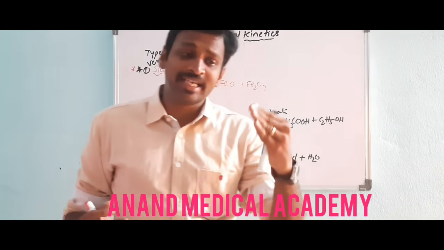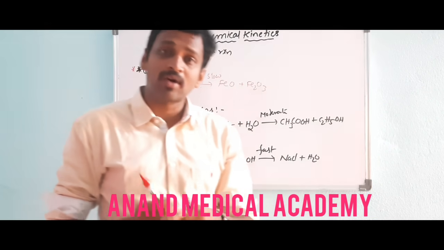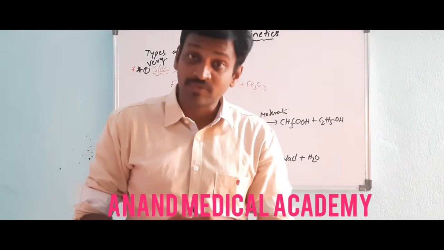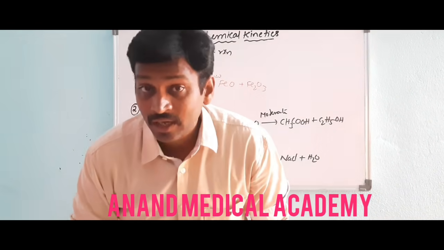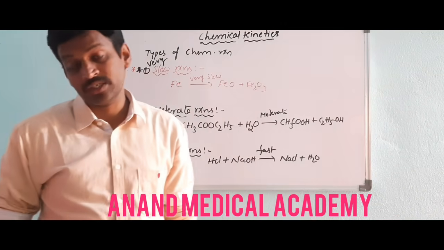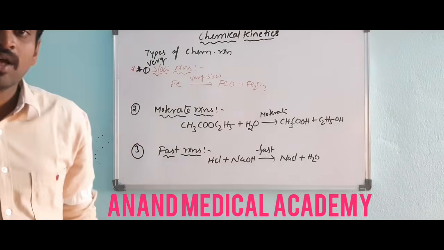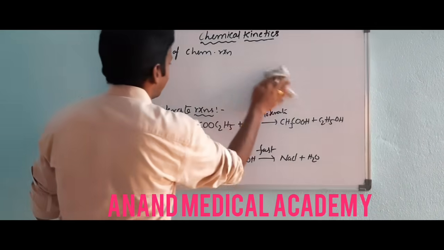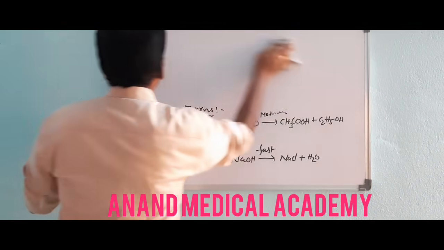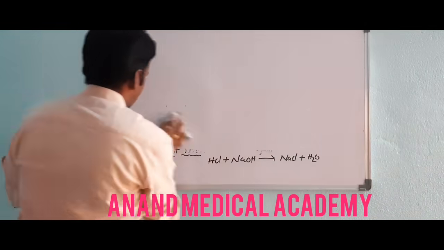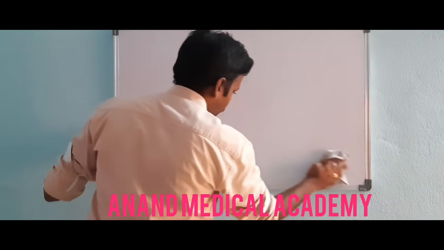Whether a chemical reaction takes place slowly, moderately or fast, we can understand by using the rate of reaction. It is very important for us. What is the rate of reaction? Rate of reaction, or speed of reaction, we have to learn one by one.